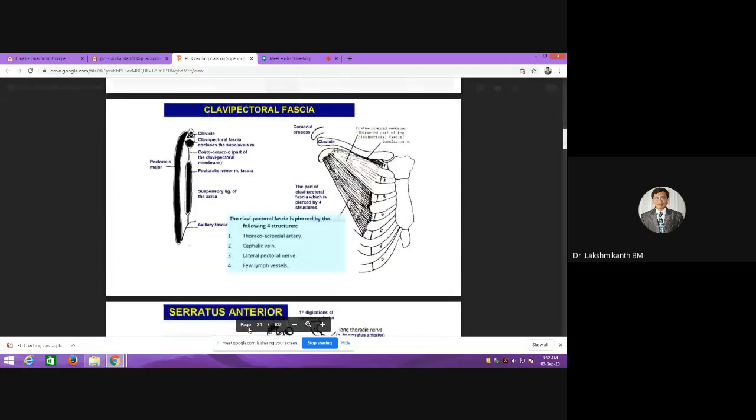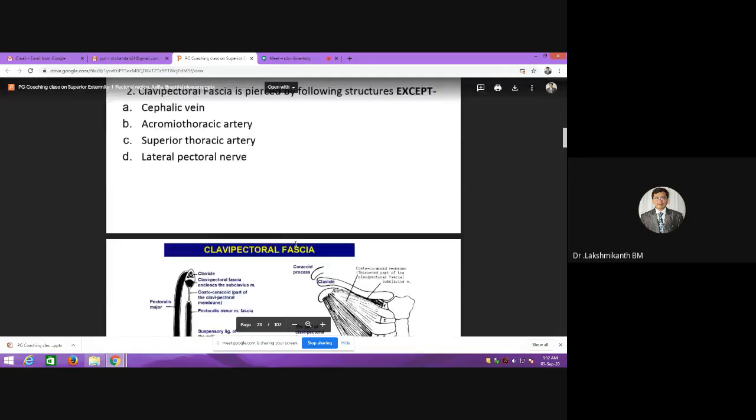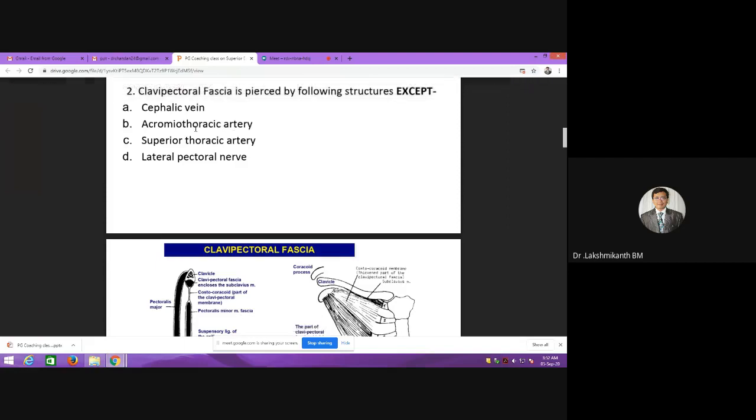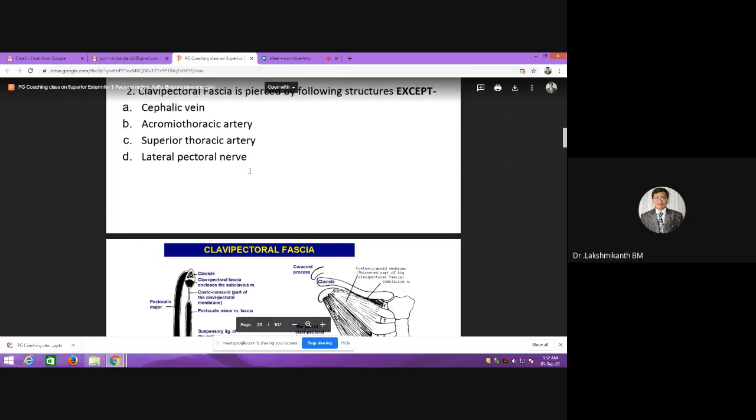How to remember this? Which are the structures piercing? There's only one artery. Whenever they have given two options as artery, you have to think which artery could be, because out of these two, only one artery can pierce. Superior thoracic artery is far away, in the uppermost part, so there is very little chance that it will pierce the clavipectoral fascia.